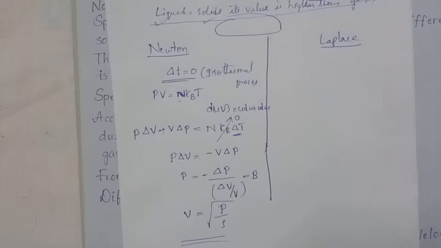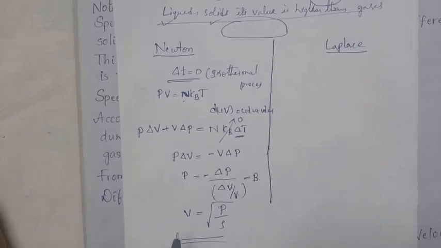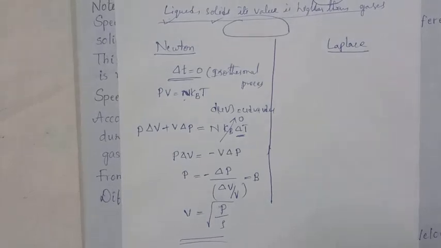This relation was first given by Newton. So the speed of the sound wave in case of gases is V is equal to under root of P by rho. So whether it is correct or wrong is verified.